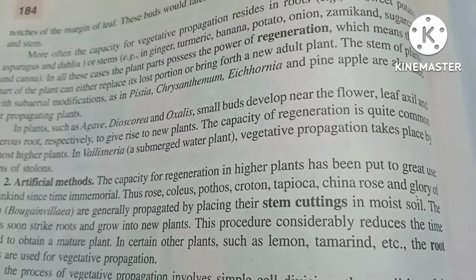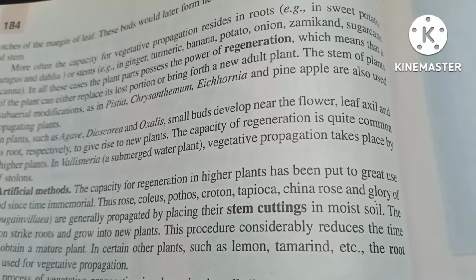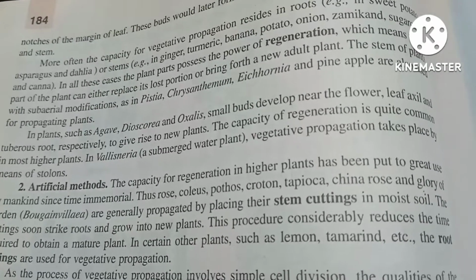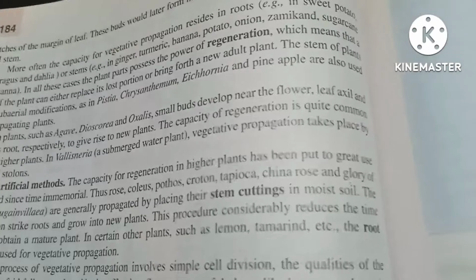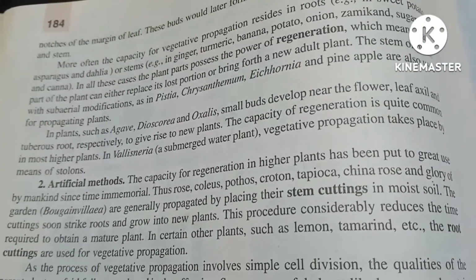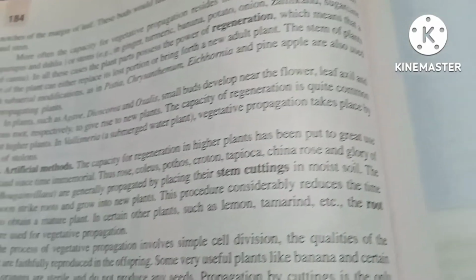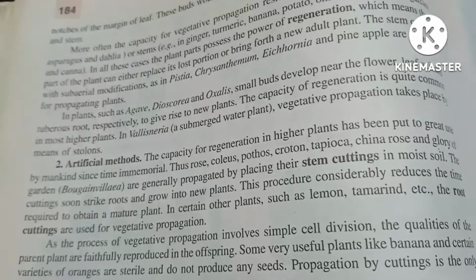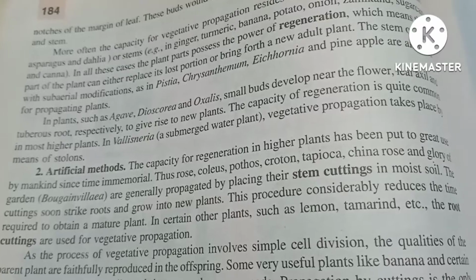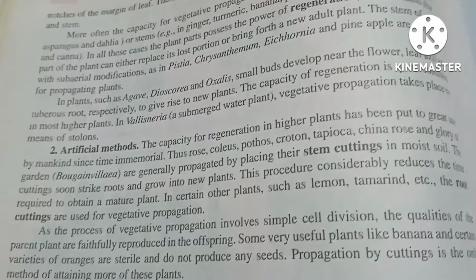Thus, rose, coleus, pothos, croton, and China rose and the glory of the garden, bougainvillea, are generally propagated by placing the stem cuttings in moist soil. The cuttings soon strike roots and grow into new plants. The procedure considerably reduces the time required to obtain a mature plant. In certain other plants, such as lemon, tamarind, etc., root cuttings are used for vegetative propagation.